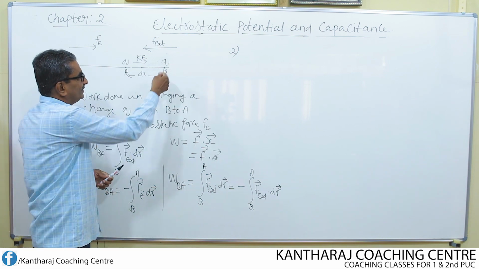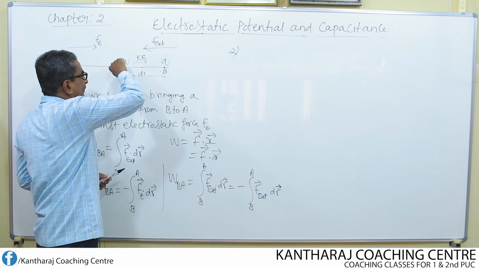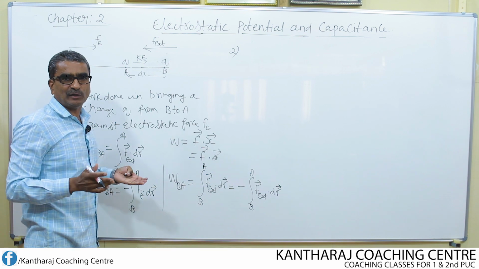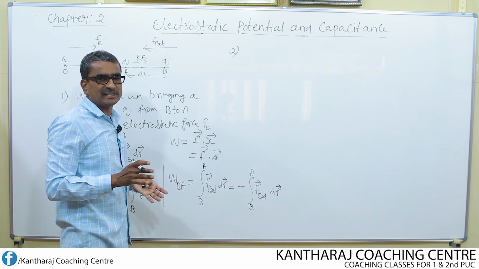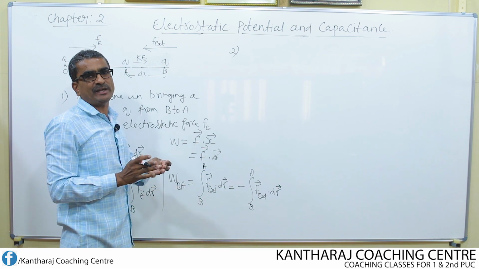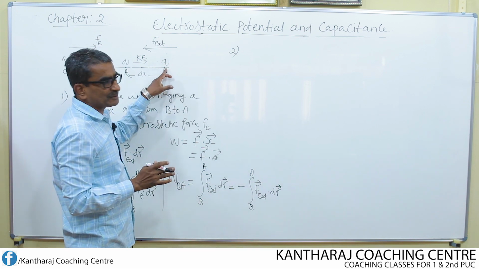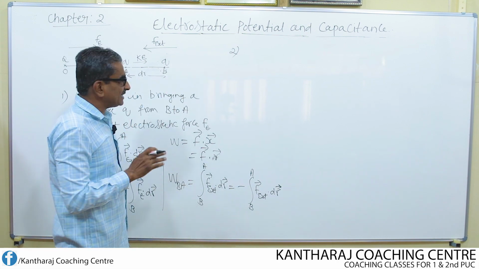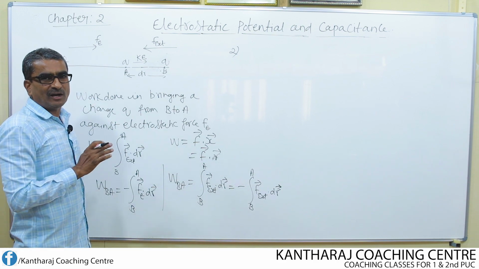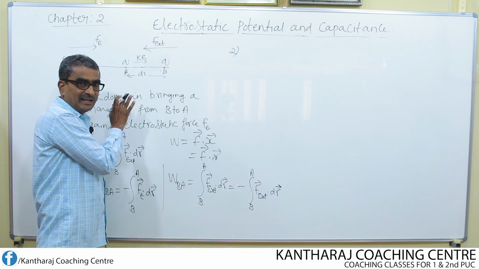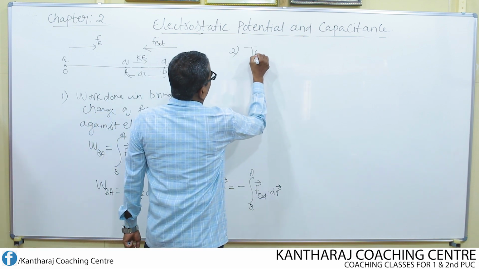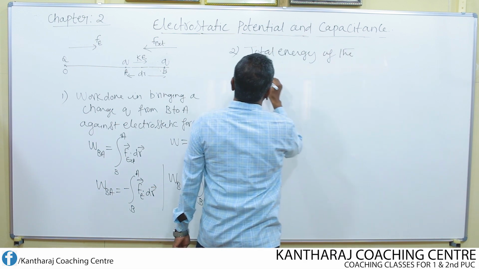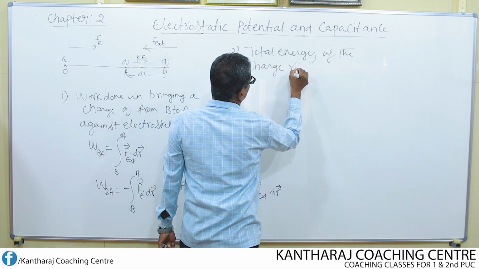So very simple. While moving forward, potential energy; while moving back, kinetic energy. Potential energy and kinetic energy are equal in magnitude, opposite in sign, though energy is scalar, but still the total energy remains constant. So when it comes to point B, it possesses zero energy. That means the law of conservation of energy is also valid here. The total energy of the charge remains conserved.